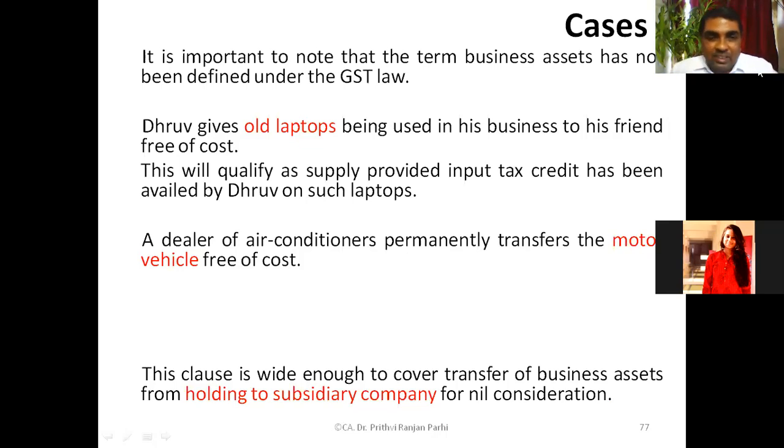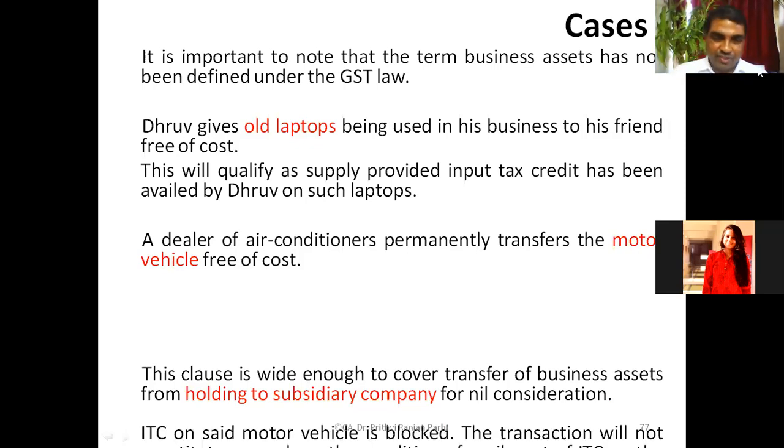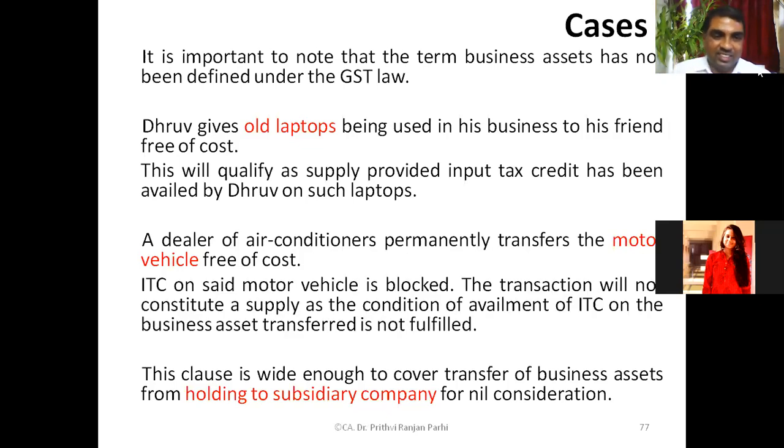Otherwise, the ITC on motor vehicle is blocked. For a normal businessman, if he buys a motor car and uses it for business, he cannot take input tax credit on this. Okay, understood. So, considering this, ITC on the motor vehicle being blocked, the transaction will not constitute a supply.